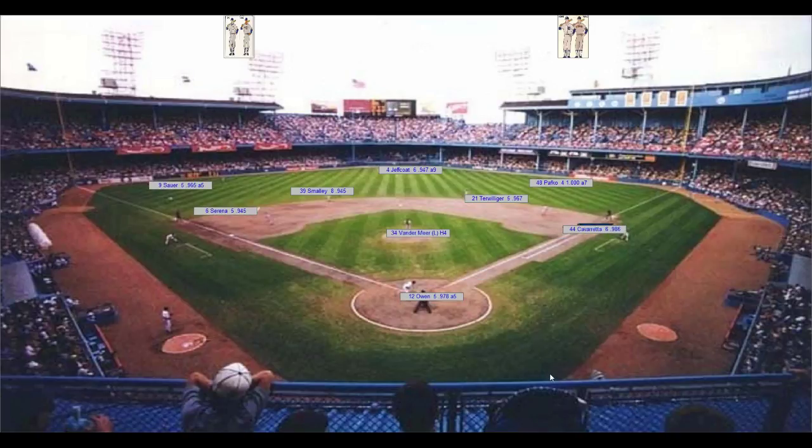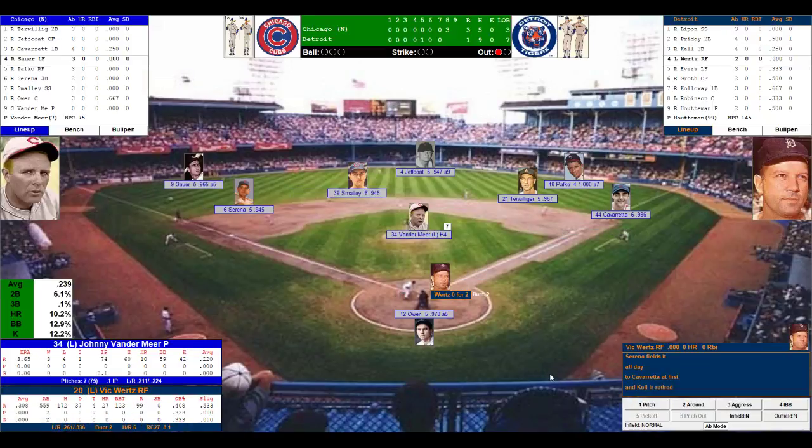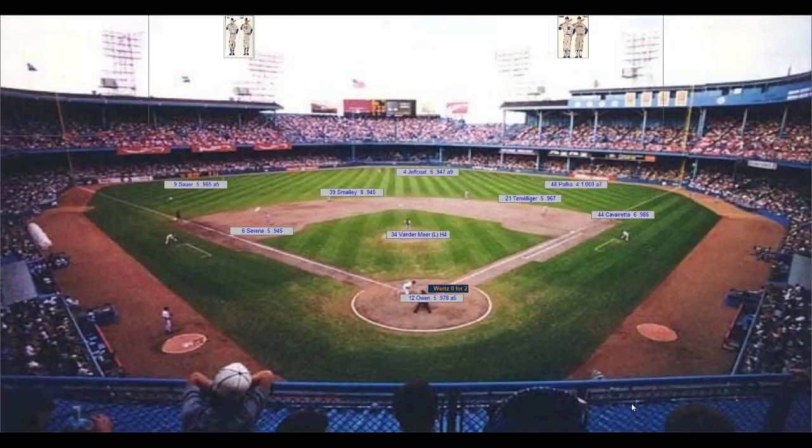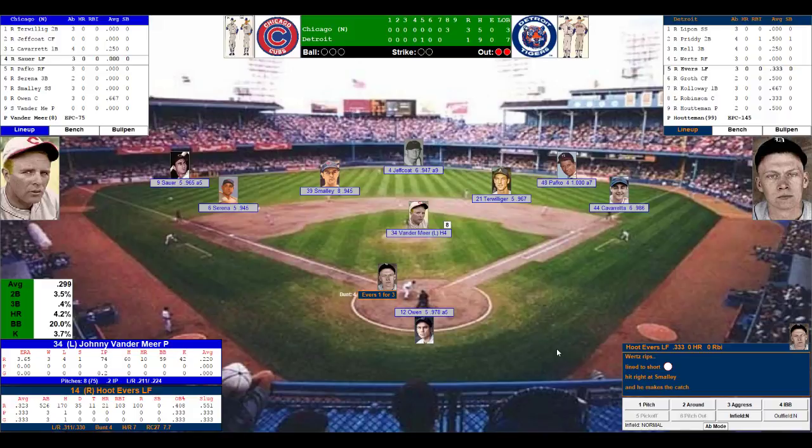Kell swings, hard ground ball to Serena. Serena, who throws him out at first. Nice stretch by Caravetta, 1 down. Here comes Vic Wertz, lefty-lefty matchup. Wertz 0 for 2. Only .261 off left-handed pitching. Vandermeer gets the sign. Here's the pitch. Wertz swings and he lines out to a lunging Smalley at short, 2 down.